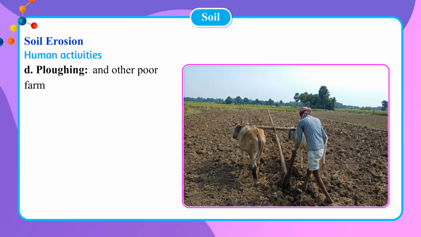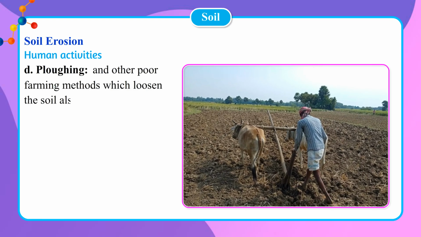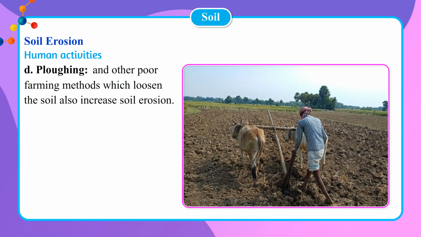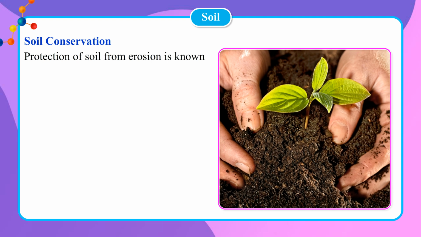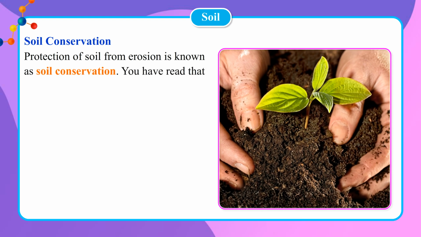D. Plowing and other poor farming methods which loosen the soil also increase soil erosion. Soil conservation. Protection of soil from erosion is known as soil conservation.